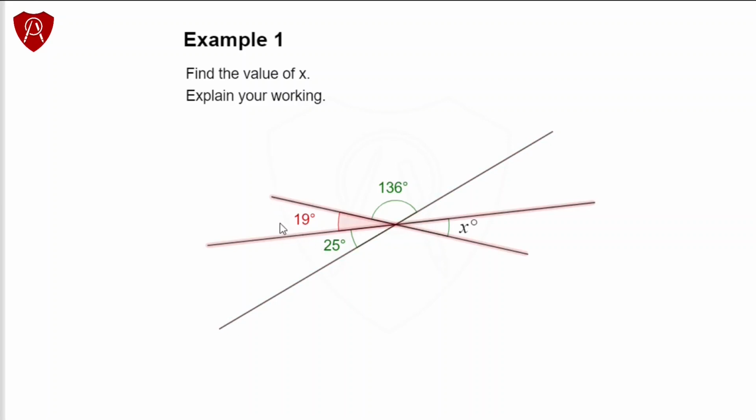So as soon as we work out that angle, then focus on these two lines and it is immediately clear that 19 degrees is the vertically opposite angle to x. So x must be 19 degrees. Our reason is vertically opposite angles are always equal. That's an easy question worth 2 marks.